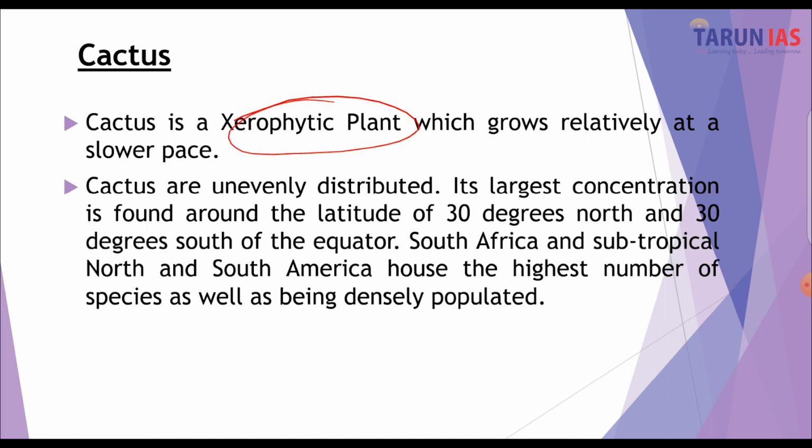These are the xerophytic plants, as I have already described to you, and they grow at a relatively slower pace. If you go to the desert or to marusthal conditions, you won't find very big trees. These are short trees. Mostly you are going to find shrubs or probably tall grass, for example, the savannas in Africa.